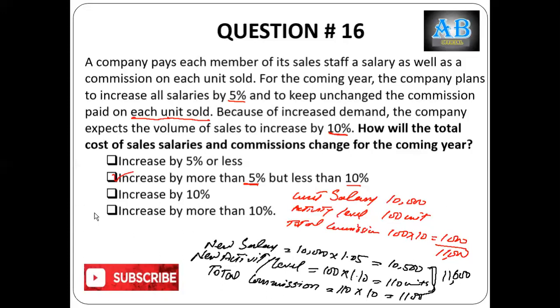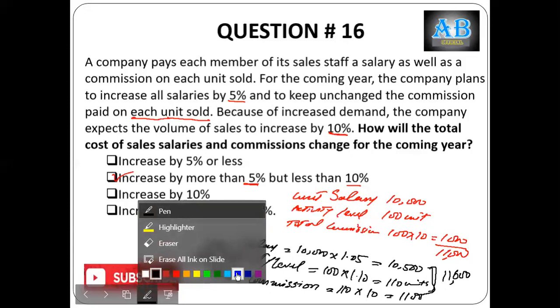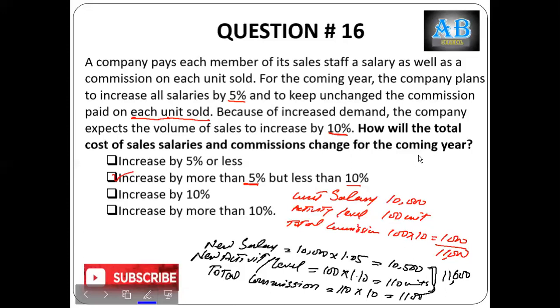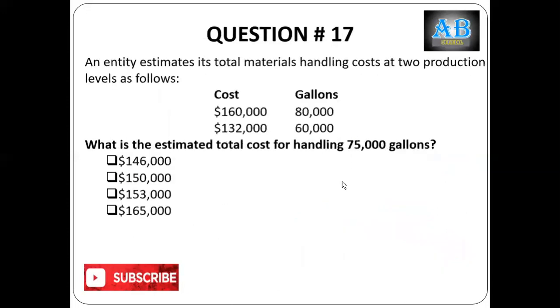Now, how much is the increase? It is 600 divided by the baseline, which is 10,000, equals 6%. So it is in between, an increase by more than 5% but less than 10%. So from here, we have proved that our answer is an increase by more than 5%, but less than 10%. Let's move to our next question.